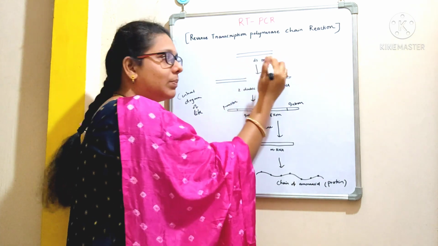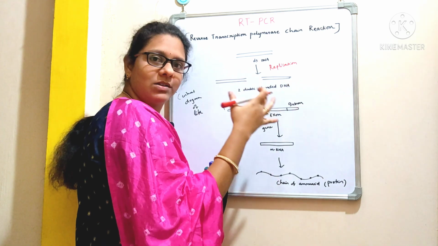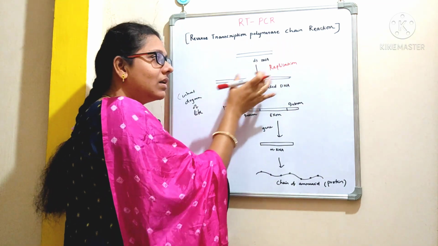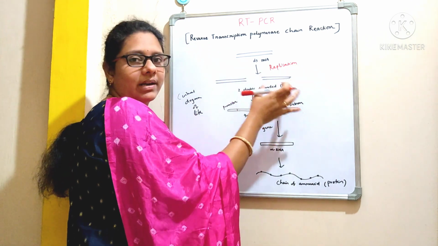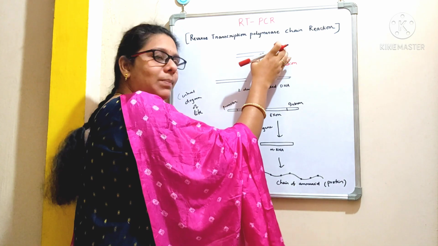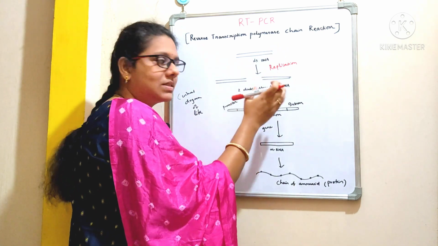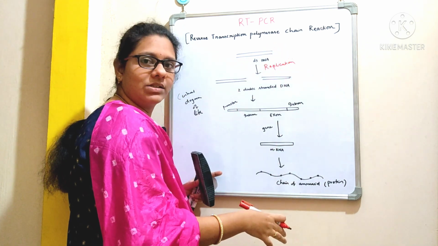If you look into the picture, this is the double stranded DNA, right? When it undergoes the process of replication, what is meant by replication? Synthesis of DNA from the template DNA strand, right? So after the process of replication, you are going to get two double stranded DNA molecules. This is the parental DNA and these are the daughter DNA molecules, right? So next is the transcription and then translation, right?